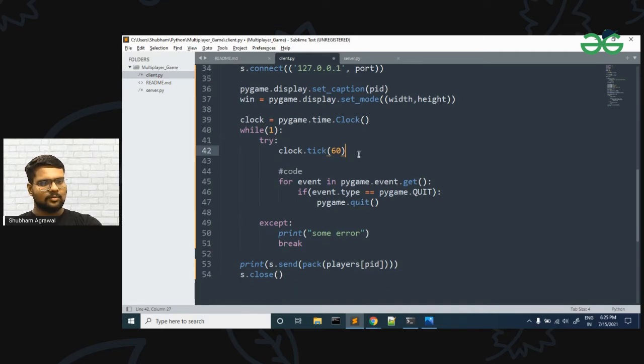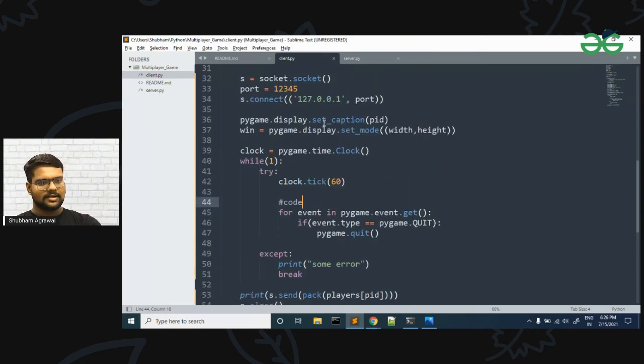Now we have this while loop. This is our main loop, in which we will have one try and except block. If there is an exception, then we will print some error and break out of this while loop. If everything is working fine, then we will refresh our display, and here we will write our code. And this is the syntax to exit from Pygame. If the event is equal to pygame.QUIT, then we will quit Pygame. It is a basic, standard syntax. So this is the basic Pygame code.